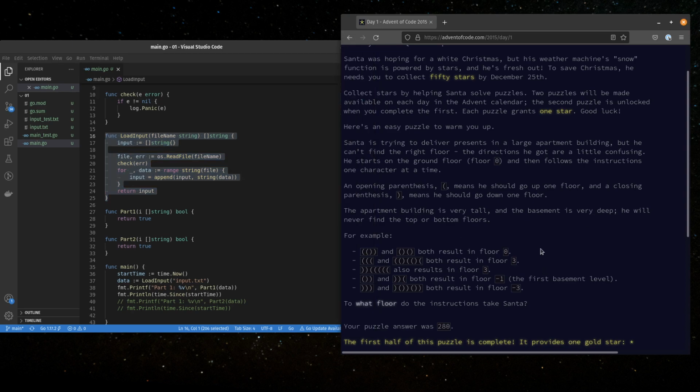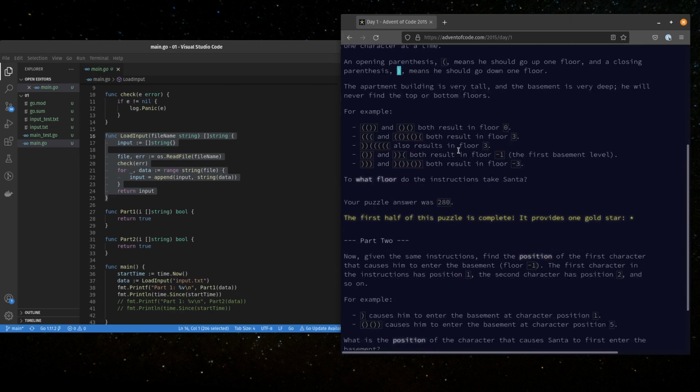All right, so let's look over the problem. Oh, good. It's easy. So Santa's trying to deliver presents. Starts on floor 0. Open parentheses means he goes up a floor, plus 1 floor. Close parentheses means he goes down 1 floor, minus 1 floor. Very tall. All right, so here's some test cases.